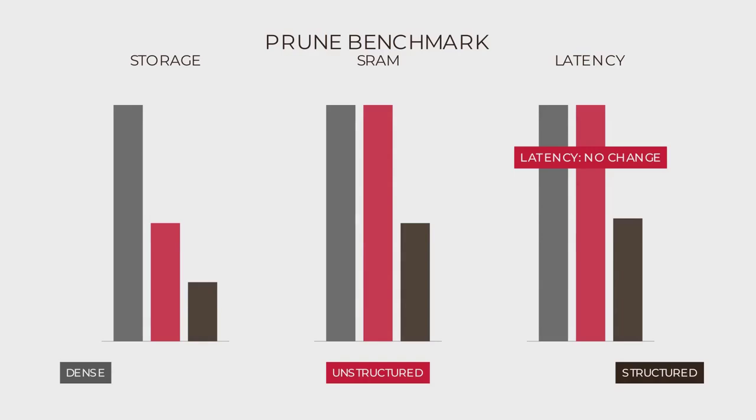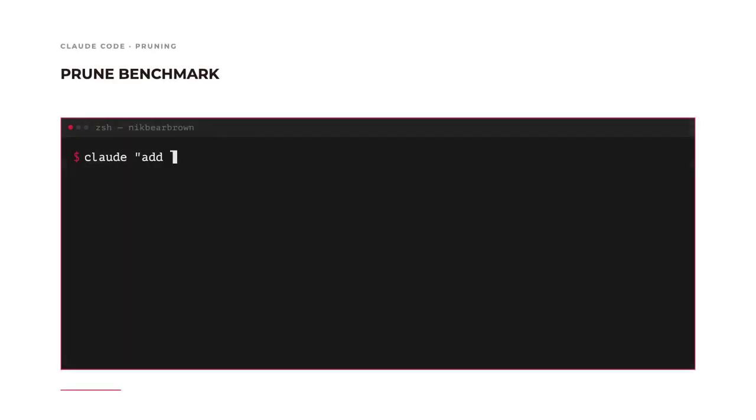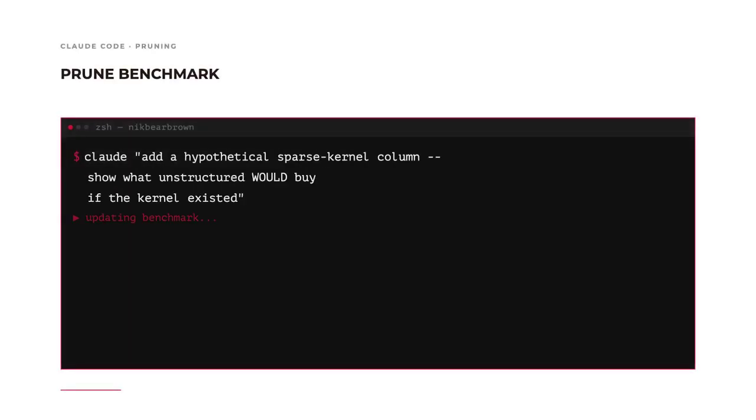Structured in ink, all 3 bars drop. Storage, SRAM, and latency all shrink because the kernel itself is smaller. That is the honest picture for today's embedded kernels, but sparse compute exists. It just doesn't ship on most MCUs yet.